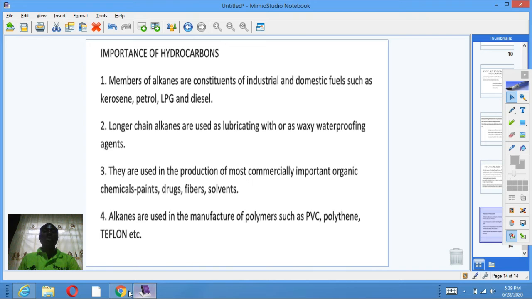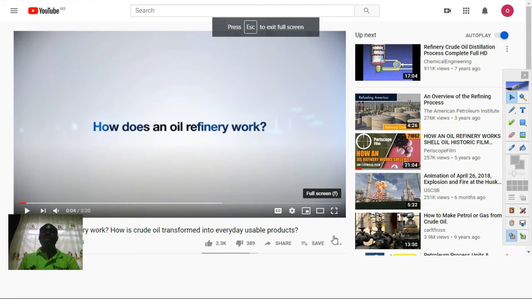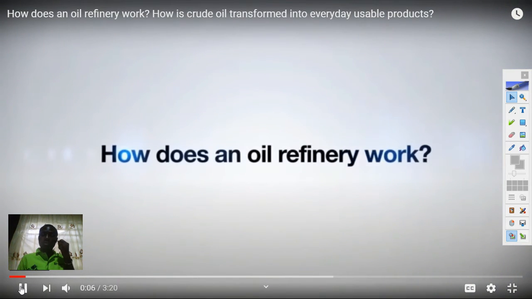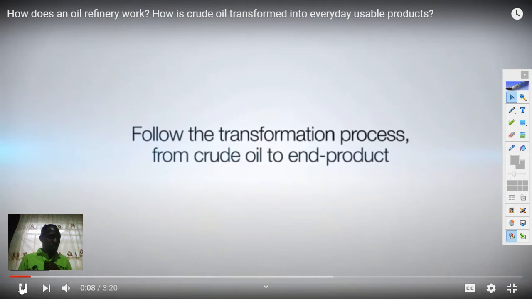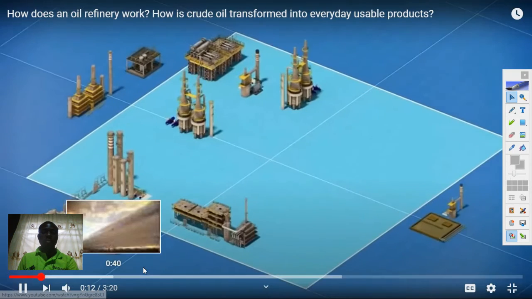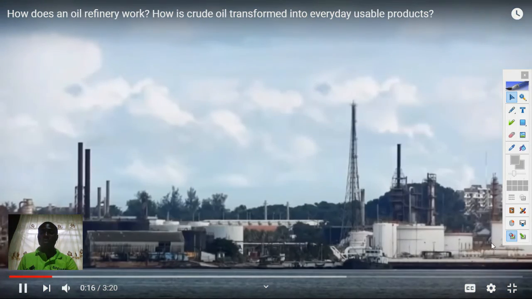We can also see how crude oil and an oil refinery work. From the outside, a refinery might look like an endless maze of pipes, chimney stacks, steel columns, and vessels.